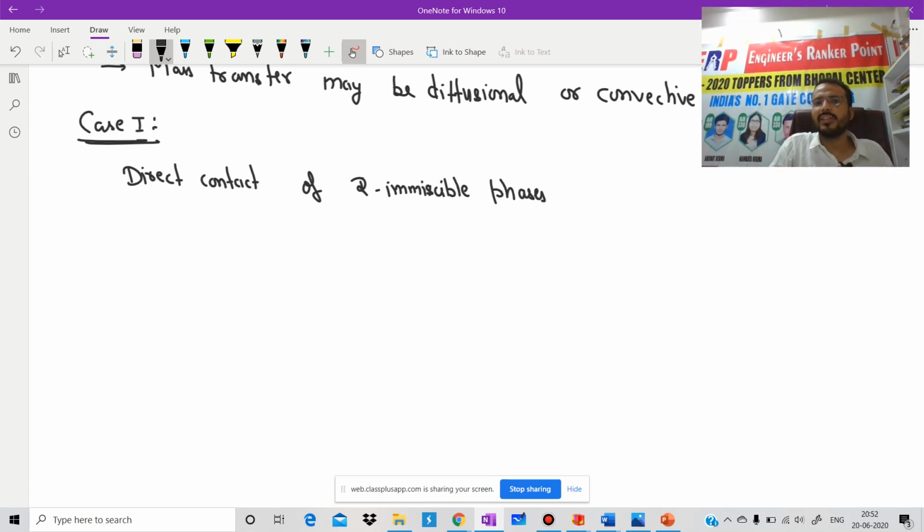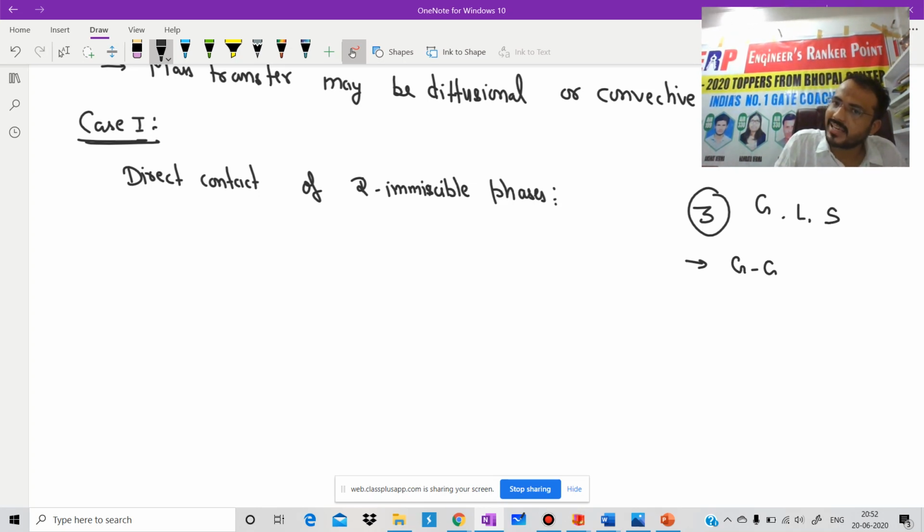Actually, we have a total of three phases, and we can combine any two of them by permutation and combination, 3C2. We have gas, liquid, and solid. The first possibility is gas-gas, second is gas-liquid, third is gas-solid, fourth is liquid-liquid, fifth is liquid-solid, and last is solid-solid. Gas-liquid, solid-liquid, and solid-gas are already covered.